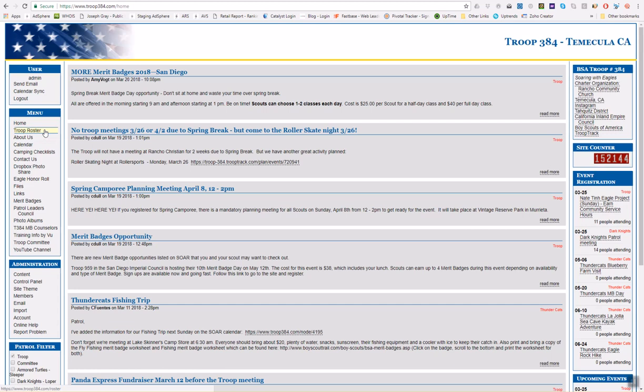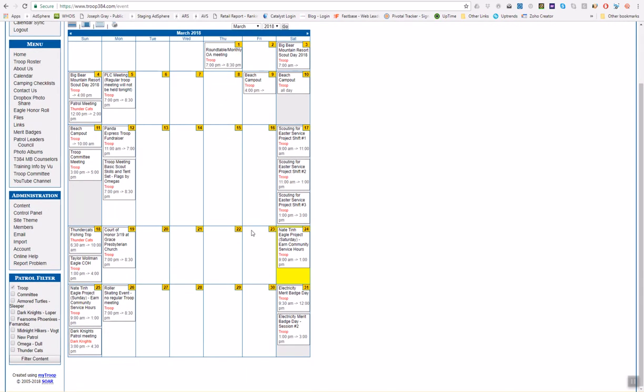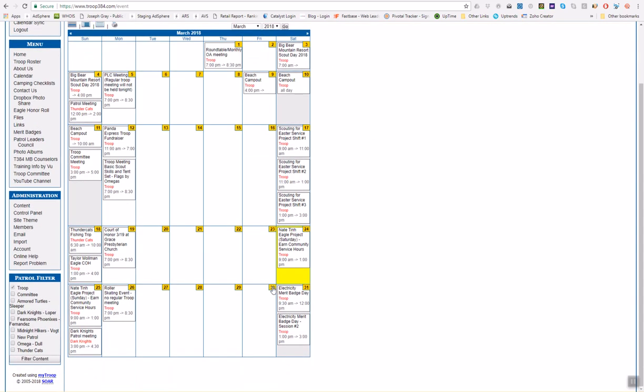All right, so for the next part of this video, we're going to talk about calendar items. So with add content permission, if you click on calendar, you have the ability to click on any specific calendar date. Like for example, let's say I want to create a little test event on the 30th of March. Of course, I can navigate to a different month in the future. Anyway, when I get to the day when I'm going to have my event, I'll just click on it.